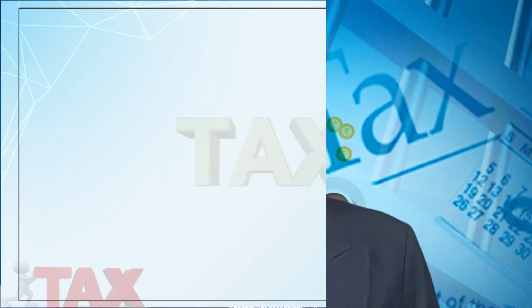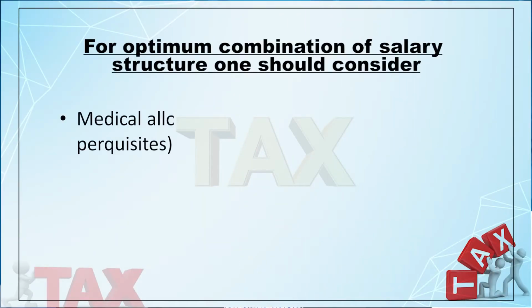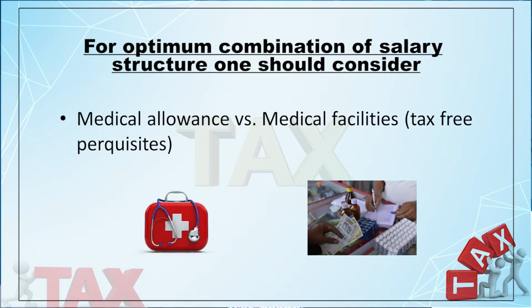So there should be a judicious mixture of such components, whether allowances will be provided or perquisites will be provided to the employees. The company has to decide so that the maximum benefit goes to the employee and they can get the maximum take home salary. So the optimum salary structure is to be decided considering certain items depending on the allowances and the perquisites. Here I have identified certain items for your easy understanding.